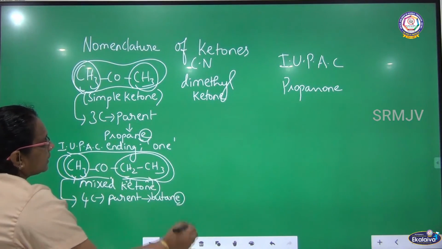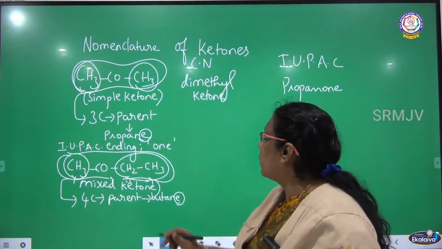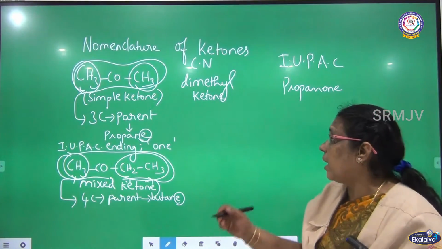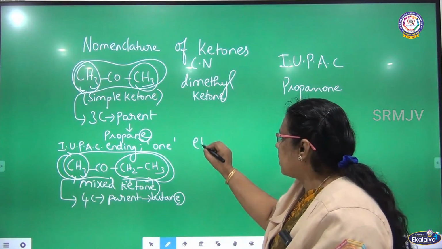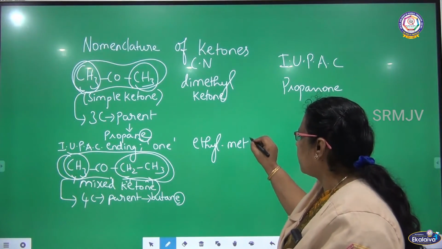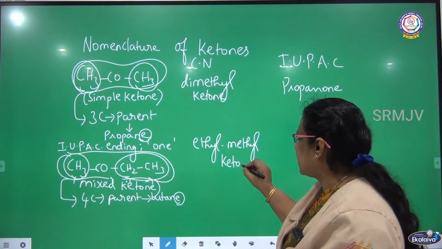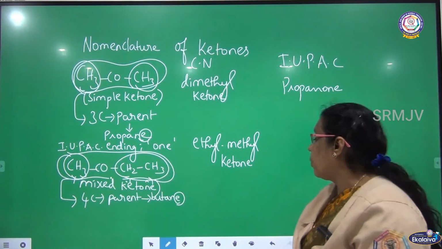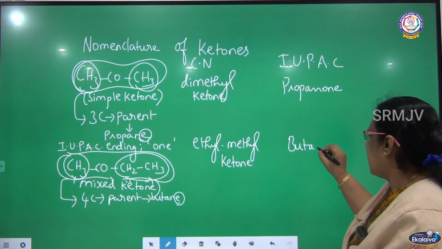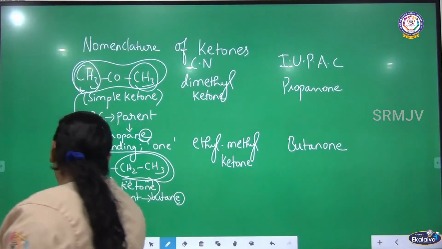What you have to do is remove this E and add ONE. So what is the common name for this compound? One side ethyl group, another side methyl group. Arrange them in alphabetical order: ethyl methyl ketone. What is the IUPAC name? Already I told you, there are 4 carbons, so butane is the parent. Remove the E and add ONE. It becomes butanone.